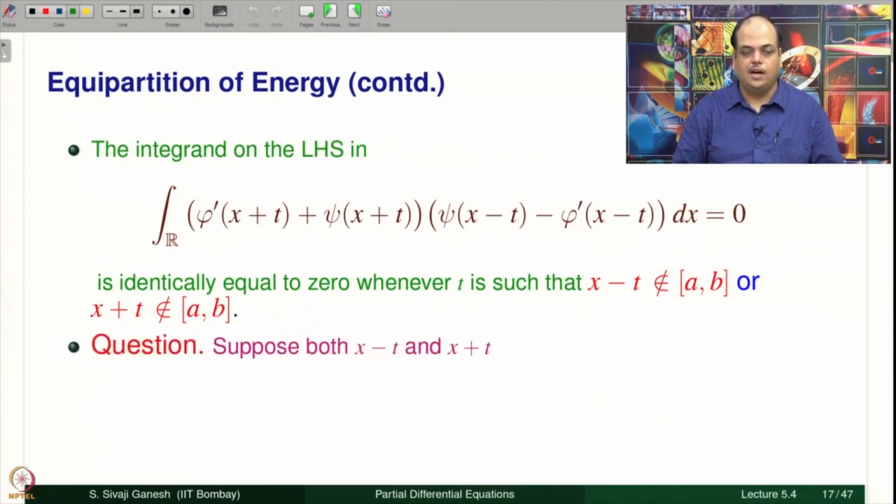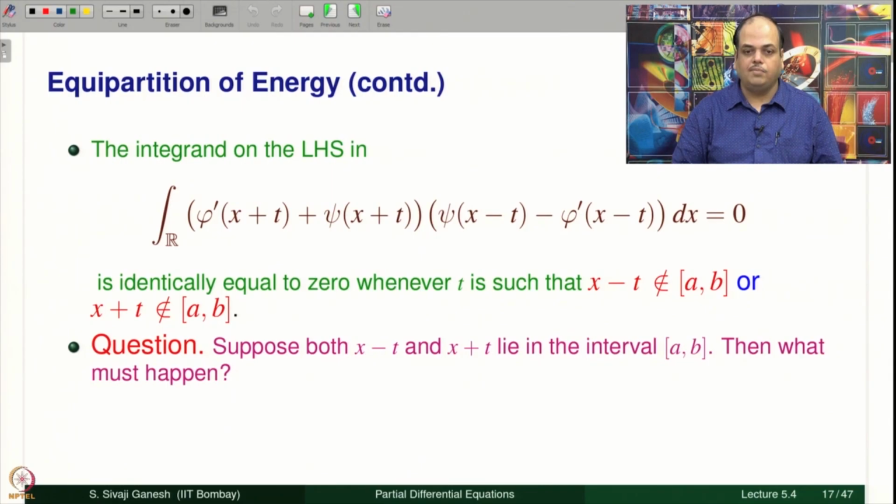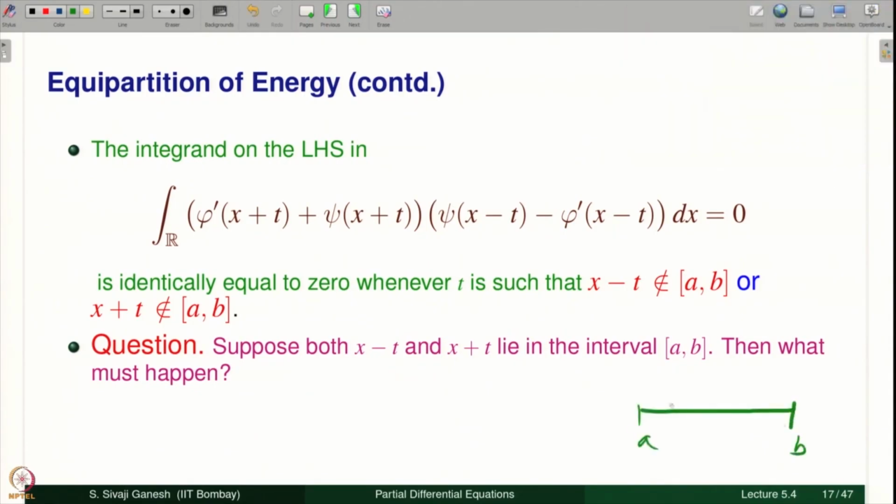So therefore we ask the opposite question: suppose both of them are in this interval AB, then what can we say? The interval from x minus t to x plus t is lying in the interval AB. So we should be able to say something. A here, B here, x minus t, x plus t. The length of this interval is 2t, and the length of the interval AB is b minus a.